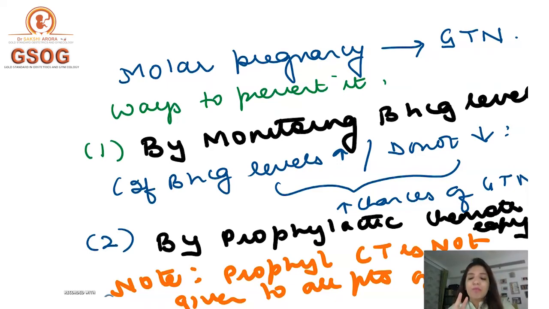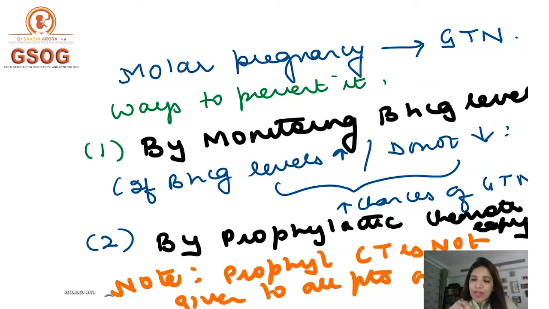There are 2 ways by which you can do that. Number 1 is by monitoring the beta HCG levels. Now, if beta HCG levels increase or if beta HCG levels do not decrease, in either of these 2 situations, at any point of time while you are doing the follow-up after H mole evacuation, both these things indicate that there are increased chances of neoplasia, right?